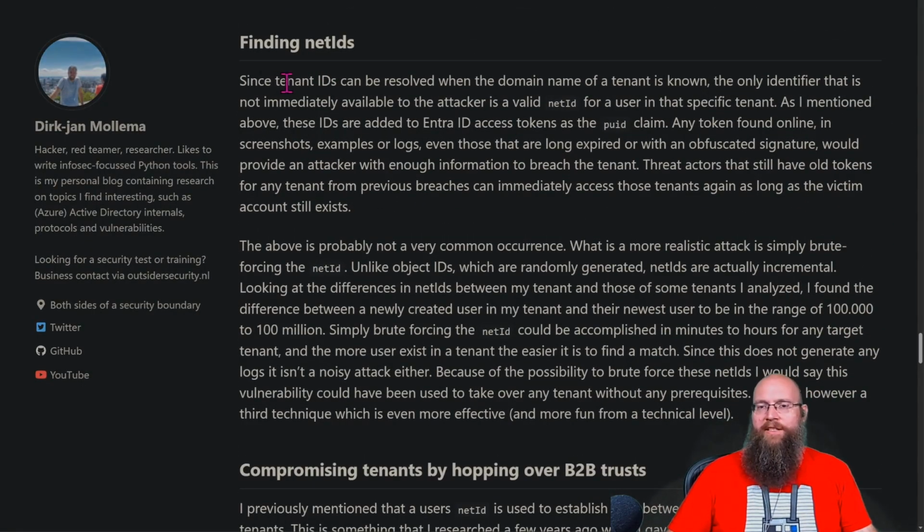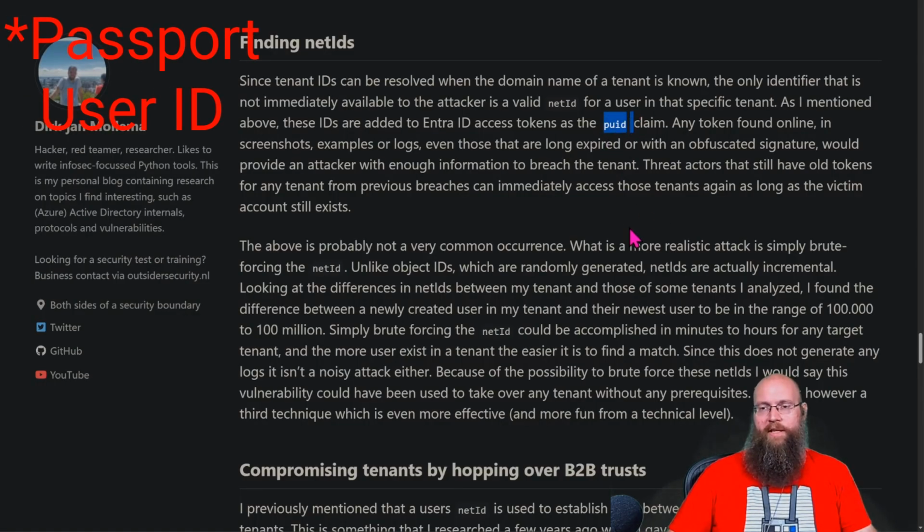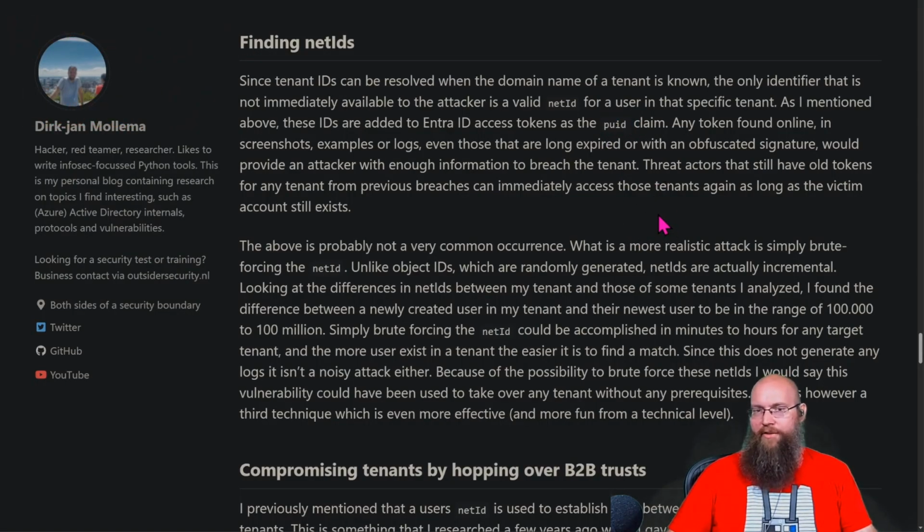All right, so what are the ways you can find the netIDs? Since tenant IDs can be resolved when the domain name of a tenant is known, the only identifier that is not immediately available to the attacker is a valid netID for a user in that specific tenant. As I mentioned above, these IDs are added to Entra ID access tokens as the PUID. Any token found online in screenshots, examples, or logs, even those that are long expired or have obfuscated signatures, would provide an attacker with enough information to breach the tenant.